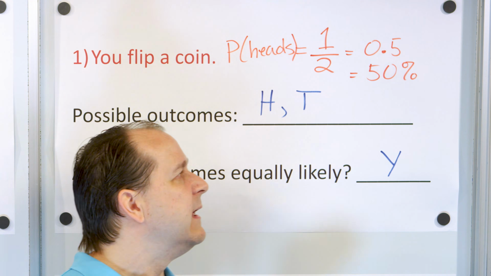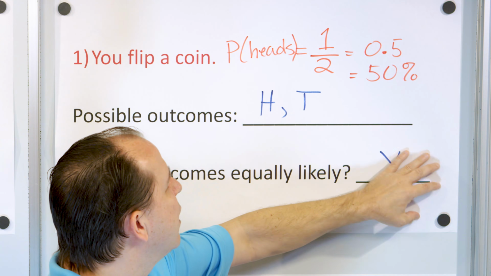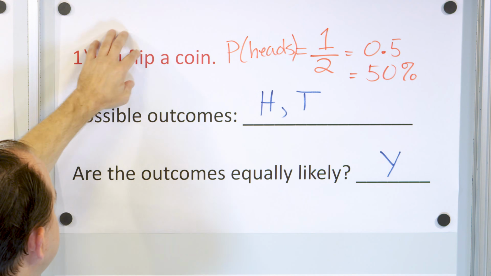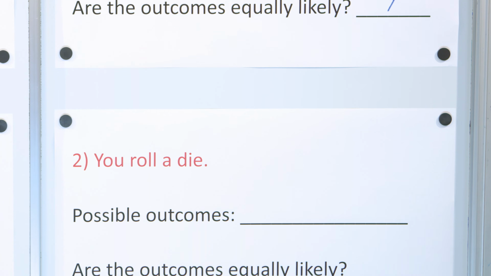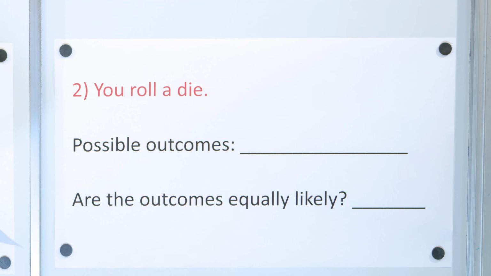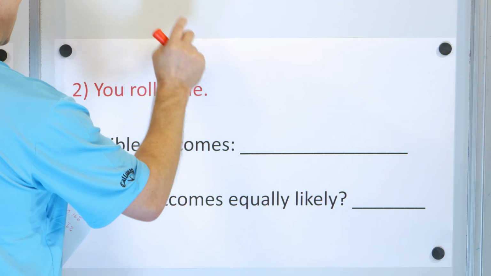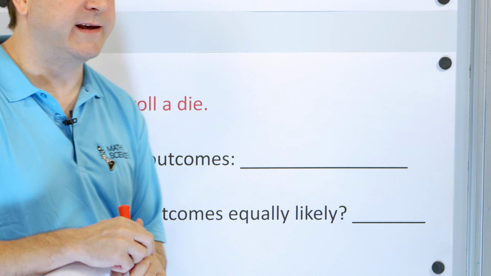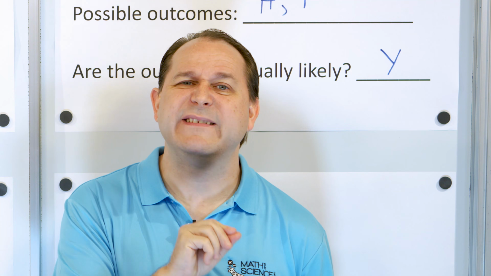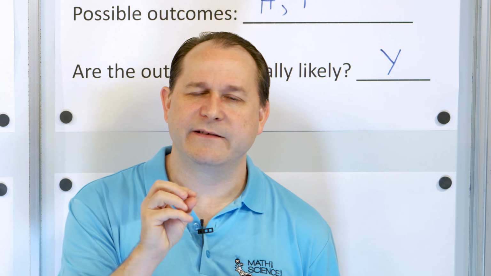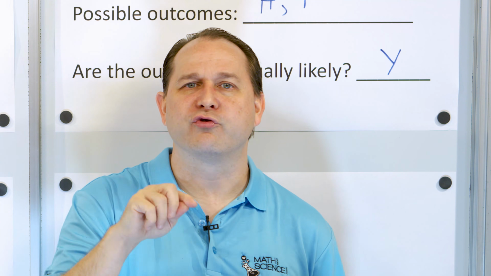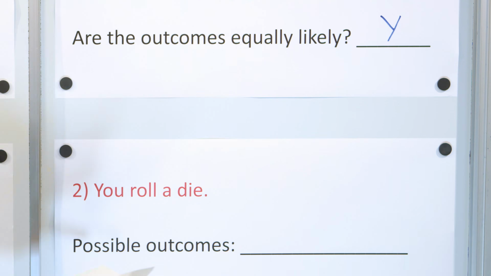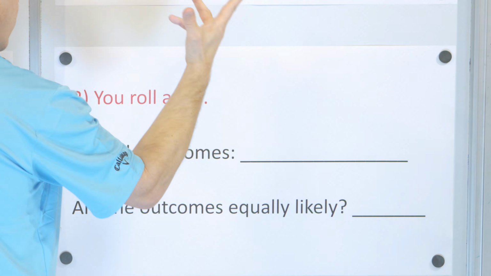All right? So let's put this one aside and move on and continue on down the line and learn about some other situations. Let's take a look at problem number 2. Let's say I roll a die. Now a die, when I'm talking about a die, is like for a board game, it's a 6-sided die. On the sides of the die have the little dots, 1, 2, 3, 4, 5, and 6. All right? So I roll a die only one time.